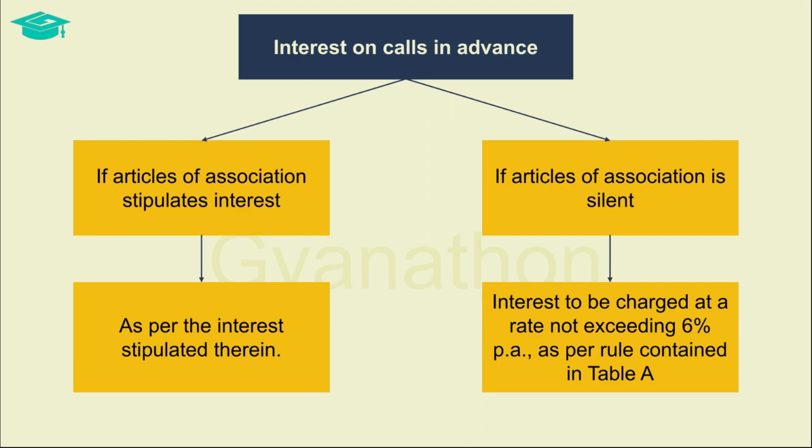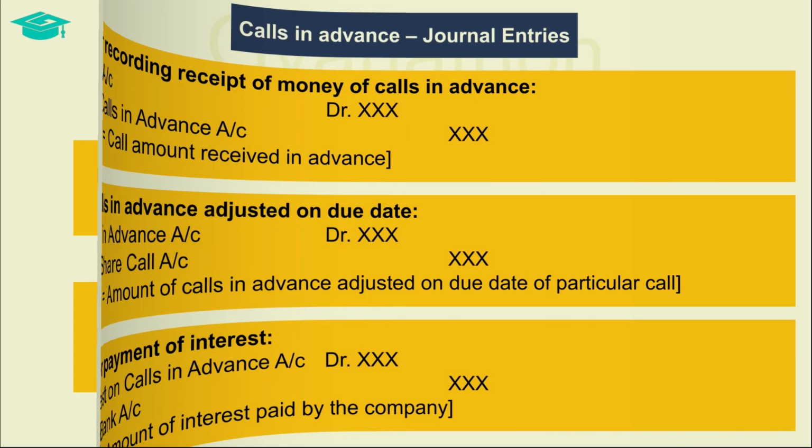The company has to pay interest to the shareholders who have paid the call amounts in advance to the company. When the articles of association stipulate interest, then the company pays interest from the date of receipt of calls in advance up to the date when such amount is due for payment, at the rate stipulated in the articles. However, if the articles of association is silent about the interest to be paid on calls in advance, then interest is paid at a rate of a maximum of 6% per annum.